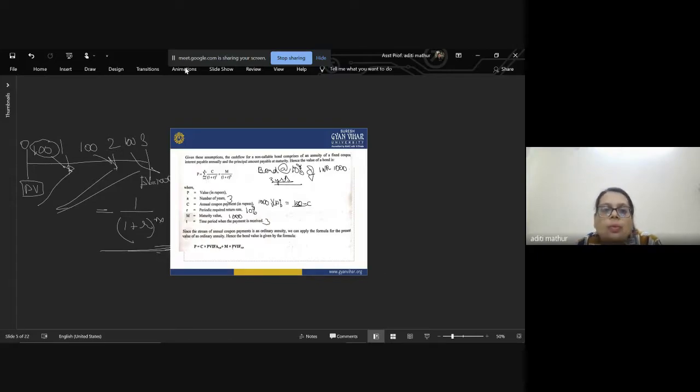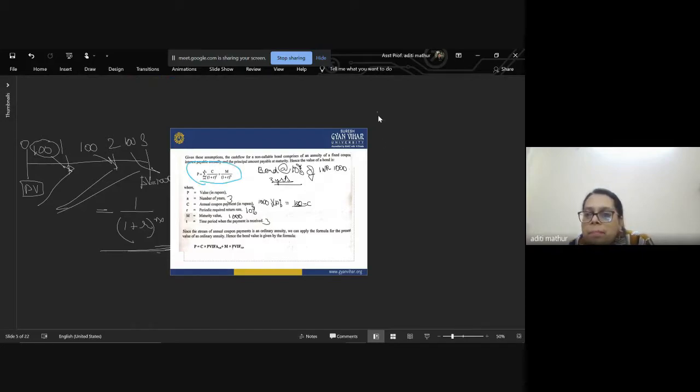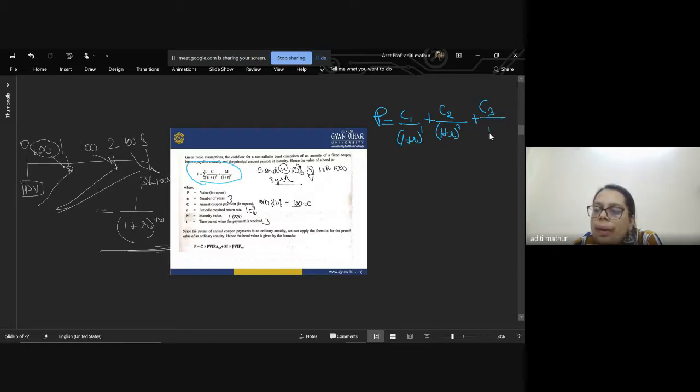So that is how we arrive at our formula, and P, that is the value of bond, will be equal to coupon 1 divided by 1 plus r to the power of 1, coupon 2 divided by 1 plus r to the power of 2, coupon 3 divided by 1 plus r to the power of 3,